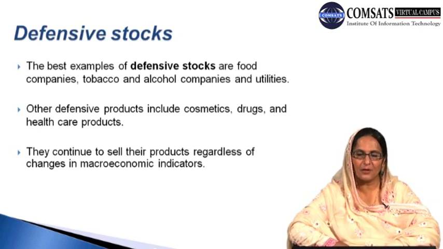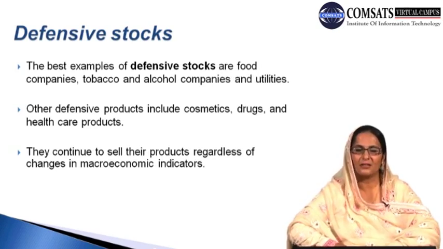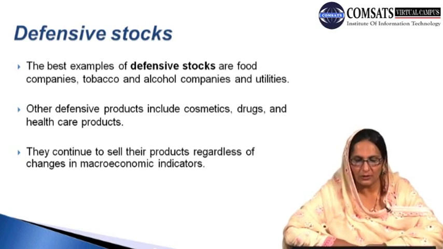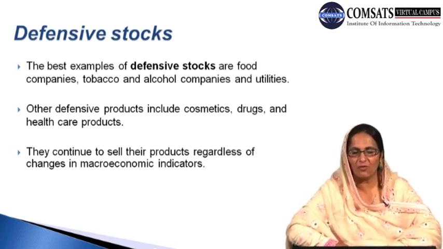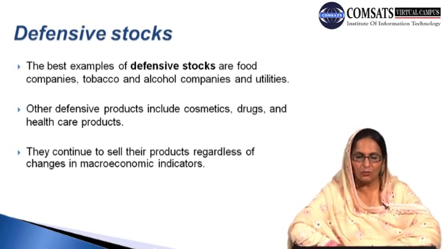The other defensive products include cosmetics, drugs, and healthcare products. These are the other important products among defensive stocks, and they follow a defensive type of behavior. They continue to sell their product regardless of the changes in macroeconomic indicators.